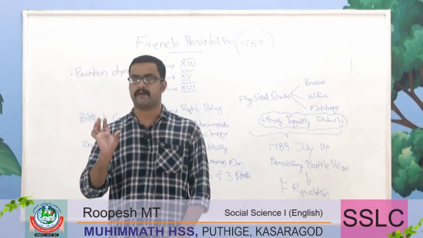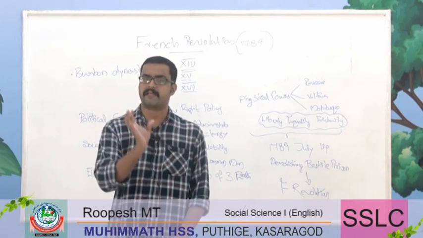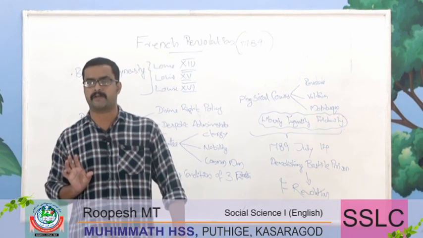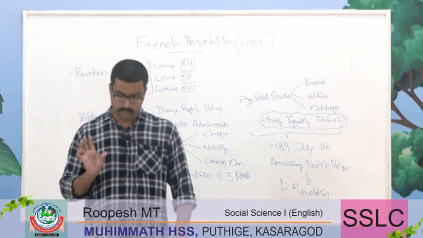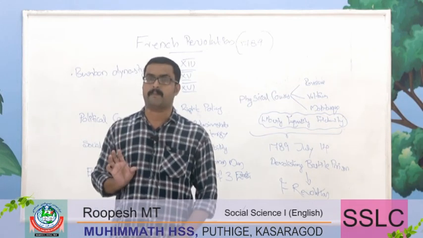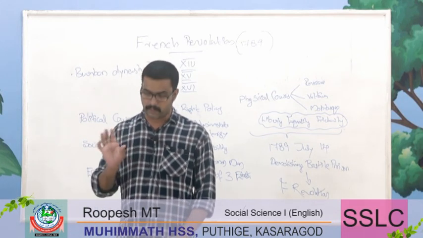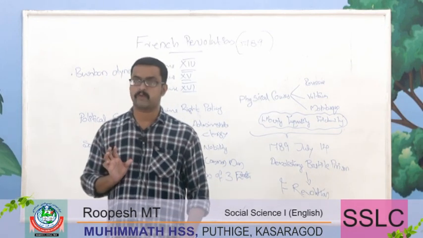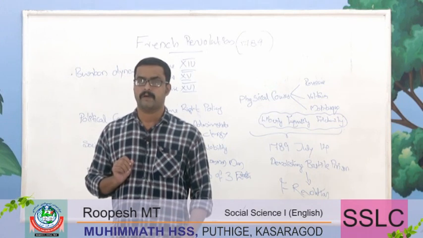They were waiting for a signal to conduct a revolution against the French administration. These were the first, political causes. I hope you already know the points related to the political causes of the French Revolution. And the second cause, the social cause.